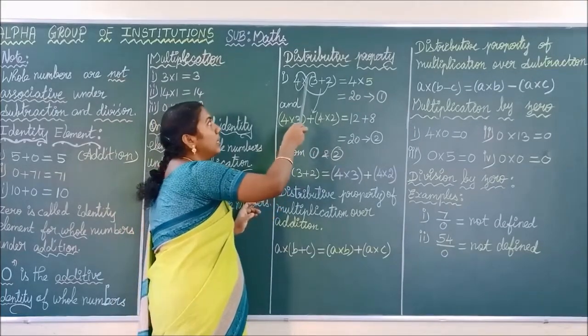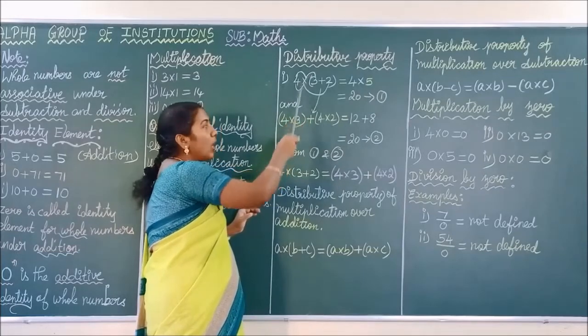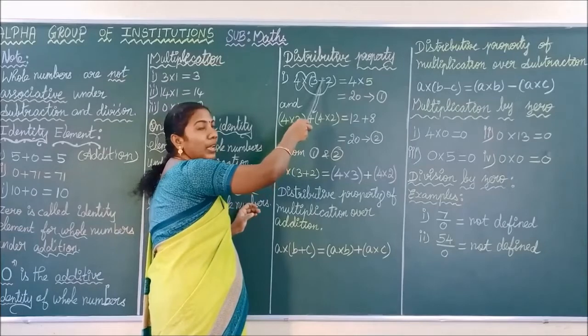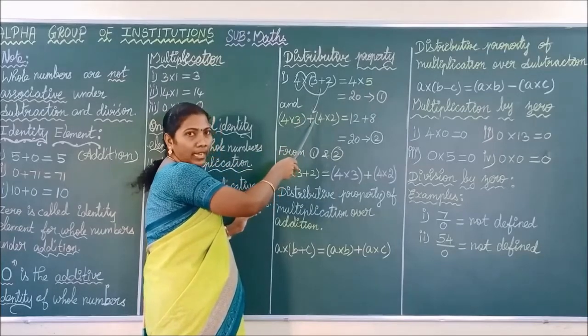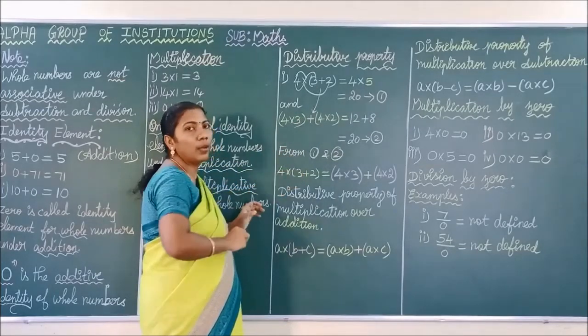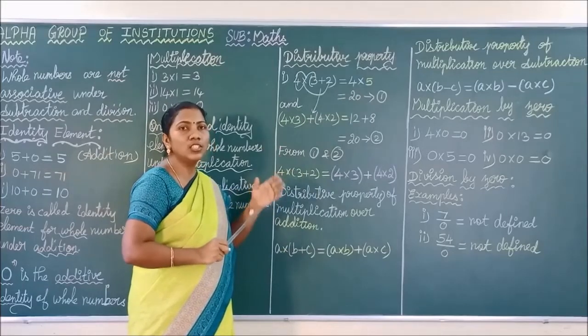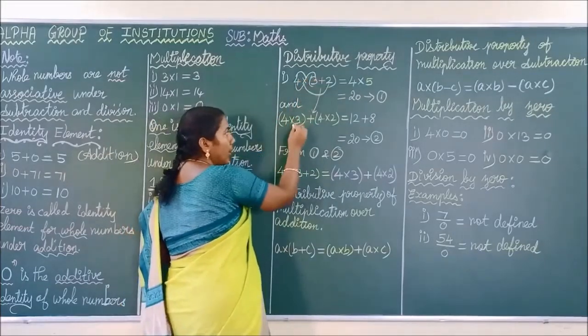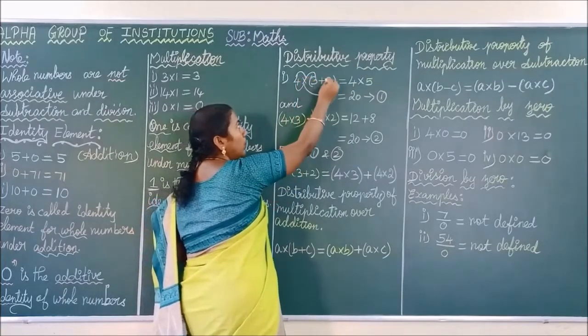See, the multiplication which is outside the bracket now came inside the bracket. The addition which is inside the bracket now became outside the bracket. This type of writing the numbers is called a distributive property. See here. Thus 4 into 3 plus 4 into 2.